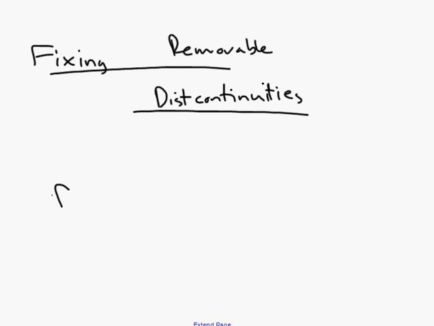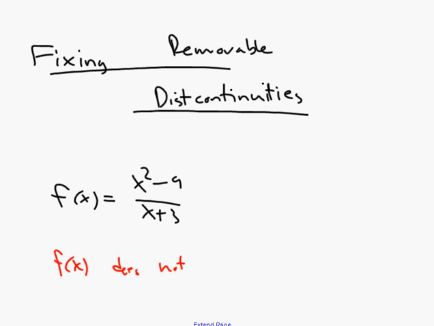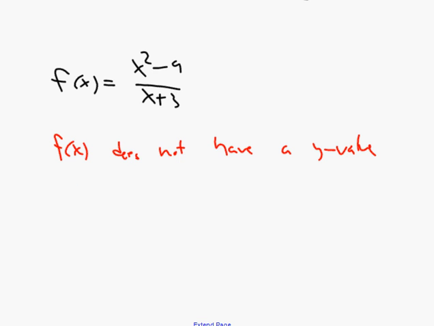Suppose we have this function, f of x equals x squared minus 9 over x plus 3. We know just by inspecting this function that x can never equal negative 3 because the function wouldn't be defined there. And therefore, this function, f of x, does not have a y value when x equals negative 3. Now, since we know that's the case, we know the function is not continuous there. So the next thing to do is to try and find out what kind of discontinuity the function has.